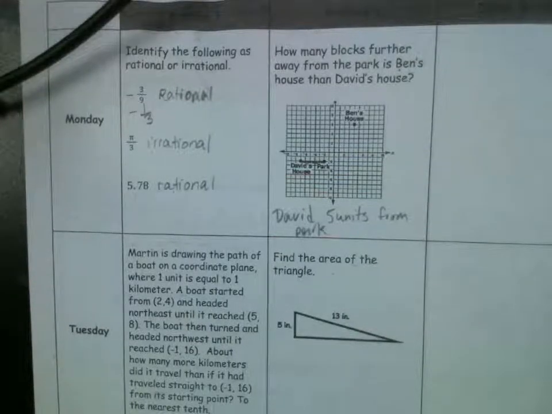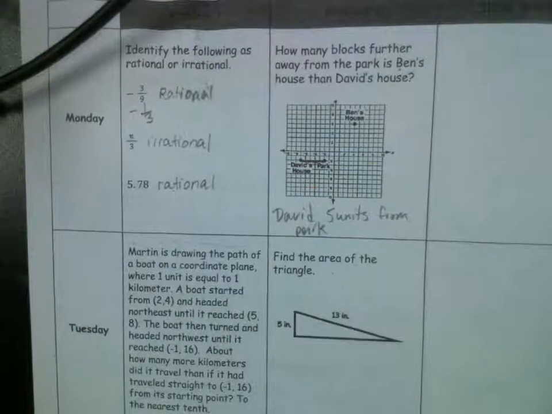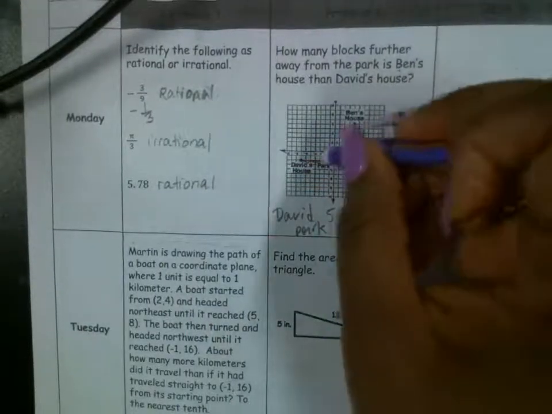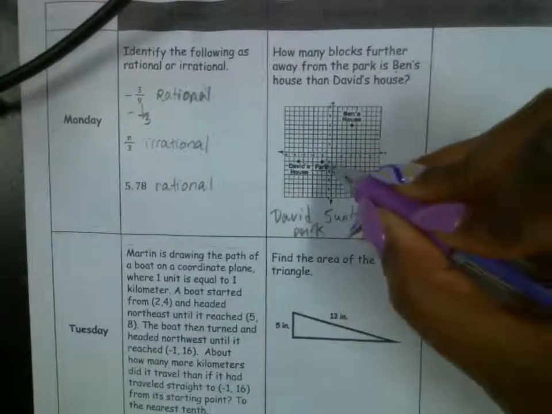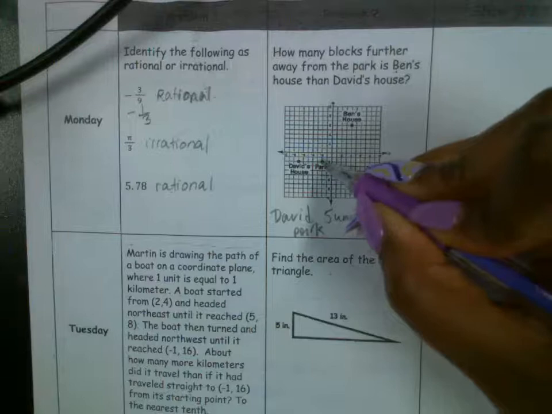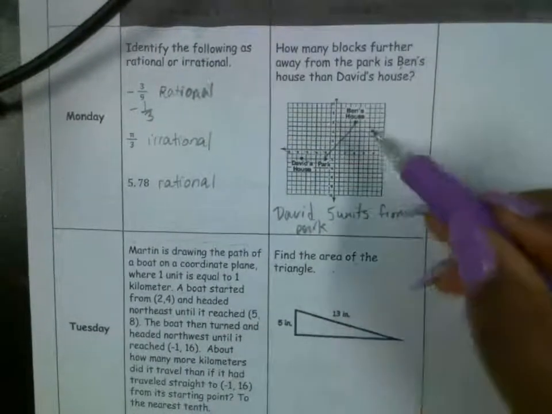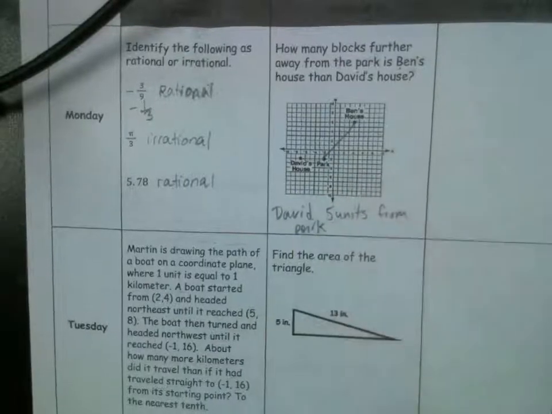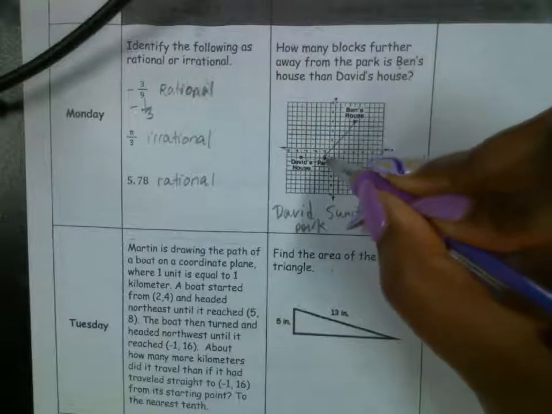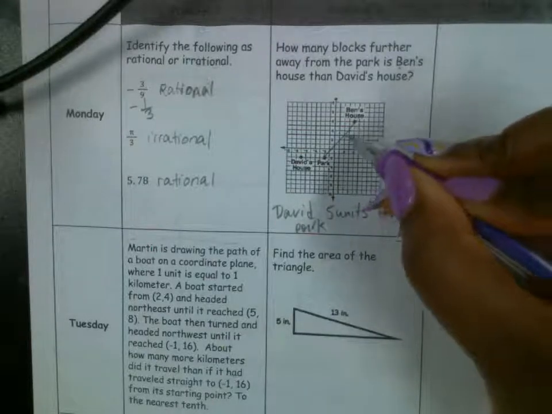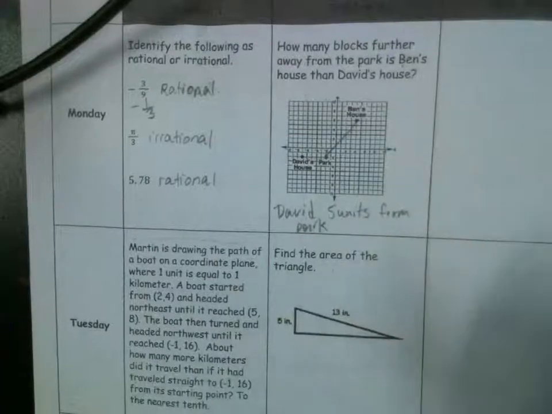Now we need from Ben to the park, okay? Ben to the park. So I'm going to erase this, and now I'm going to draw a line from Ben's house to the park, a straight line. Looks just like that. This is the distance that I need to find from here to here. Okay? So now, in order to find this distance, I can't just count the units from here to here because the line is cutting through the grid lines. It's not laying flat on the grid lines.